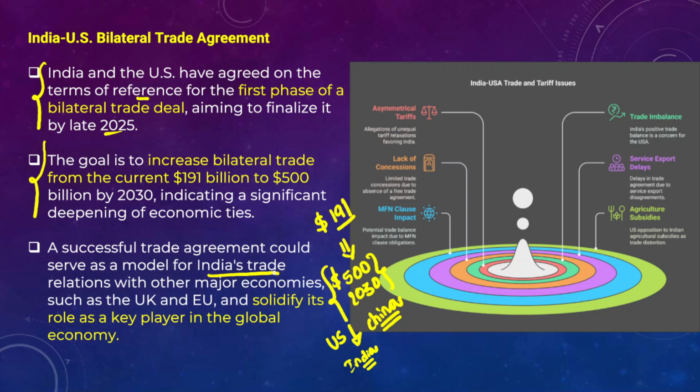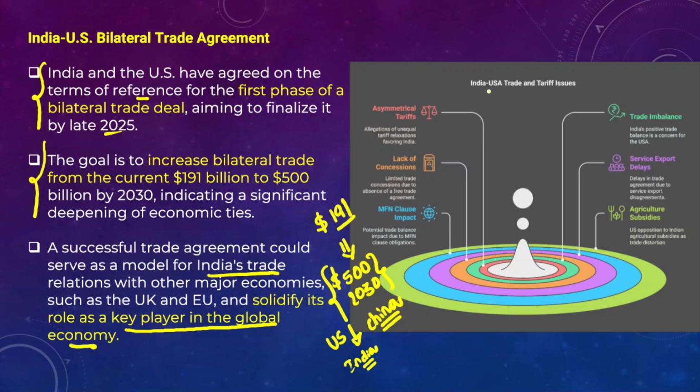So if India and the US have a free trade agreement, it could serve as a model for India's free trade agreements with European and other developed countries, and that will ultimately help strengthen and even solidify India's role as a key player in the global economy.